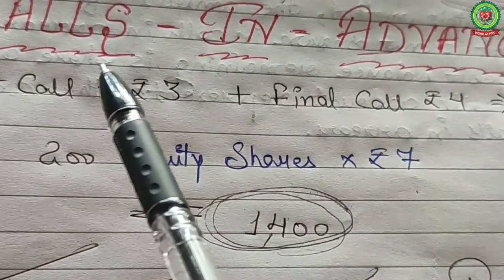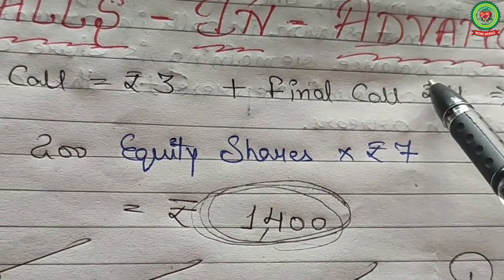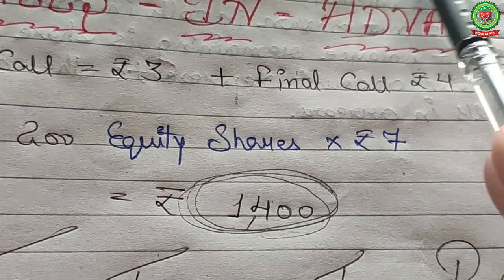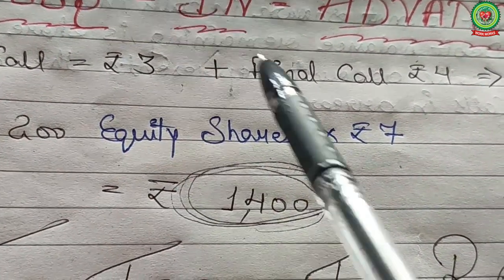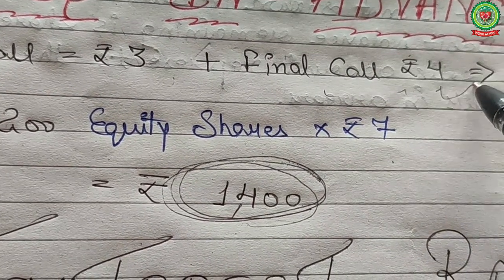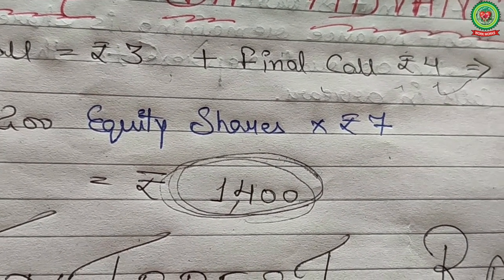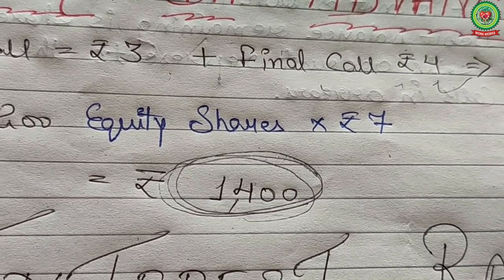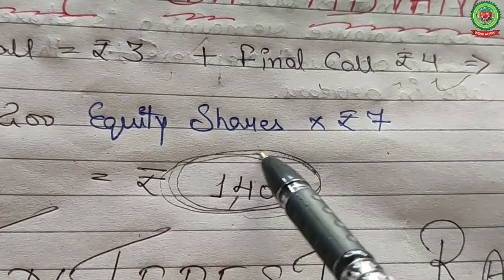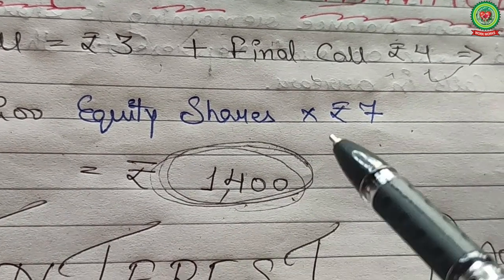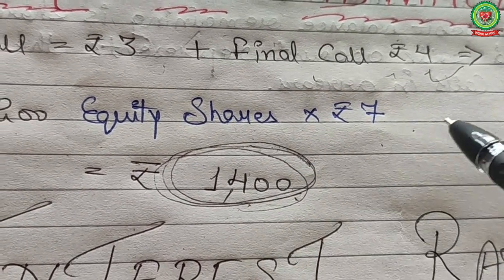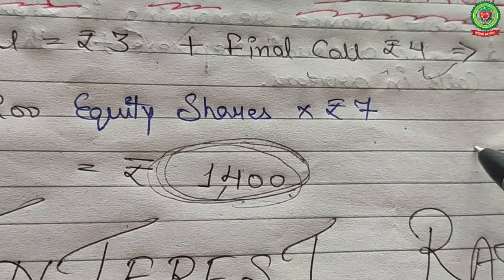So find out calls in advance out of the 1800 amount. First call rupees 3 in advance, final call rupees 4 in advance, total rupees 7 in advance. Okay, so 200 equity shares multiply rupees 7, 1400 is the amount of calls in advance.